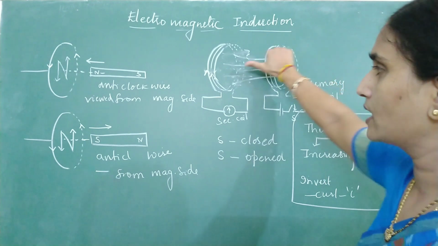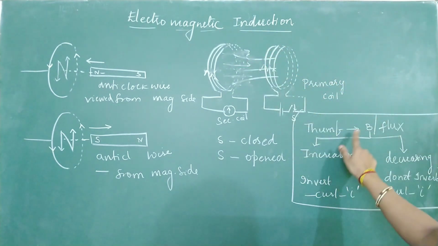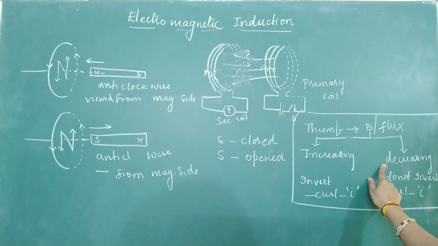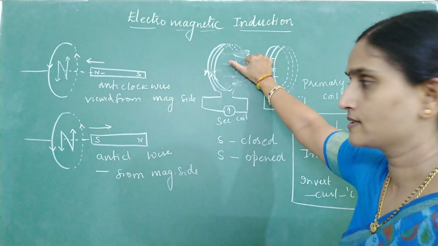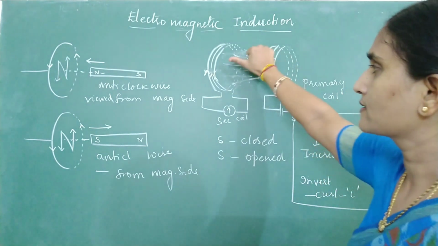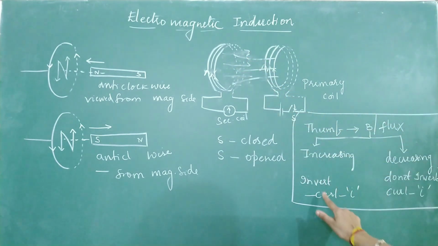Curl the fingers. Is the thumb showing you magnetic flux? Now, second step. Check whether it is increasing or decreasing. So you tell me, first I have kept my thumb in the direction of magnetic flux. When you close the switch, this flux is increasing. If flux is increasing, what did I tell you?